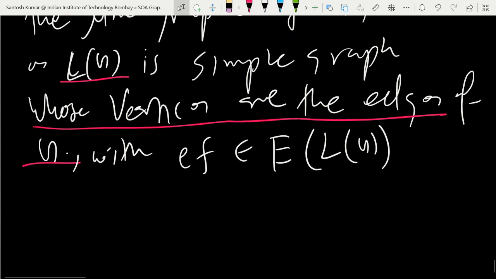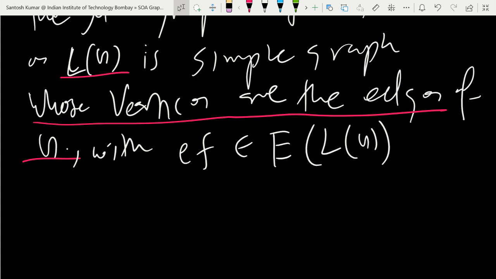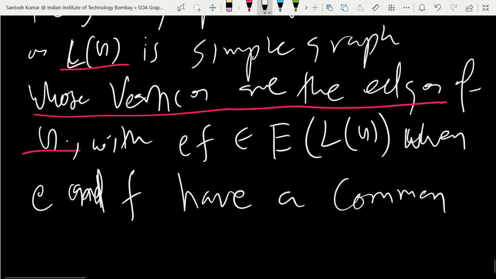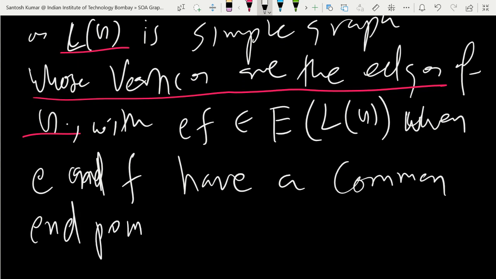Okay, so I will write an example, then you will understand better. EF is an edge in L(G) when E and F have a common endpoint in G. So E and F are edges in G, and if they have a common endpoint, then EF will make an edge in the line graph. Let me explain it here.